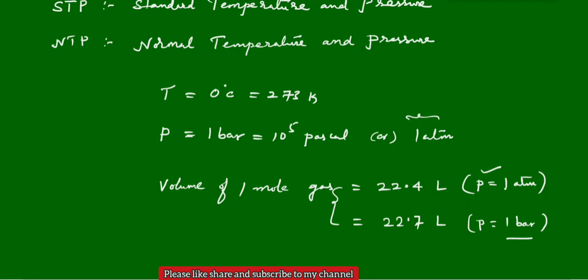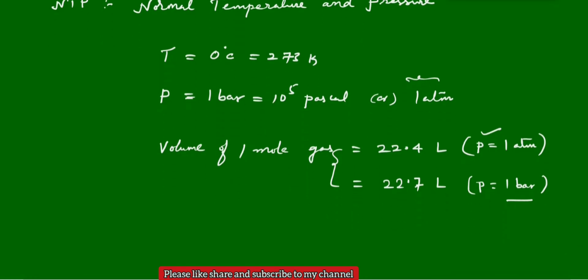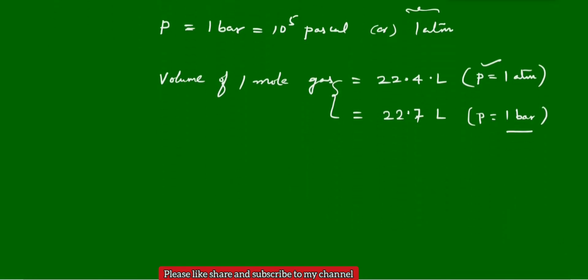If both are there, you have to check it. This value 22.7 is yet to be updated; still we are using 22.4 only. Most references are older references, with calculations based on 22.4 liters. In the new, latest updates, you can identify the new calculations, where they may take 22.7 liters as the volume of gas.